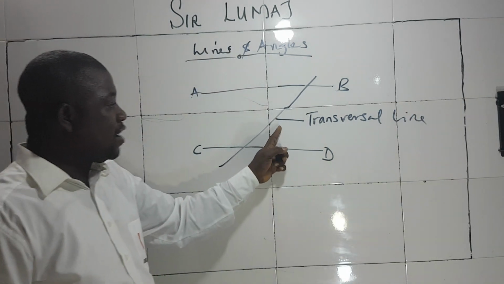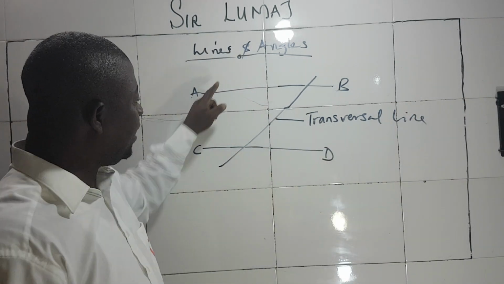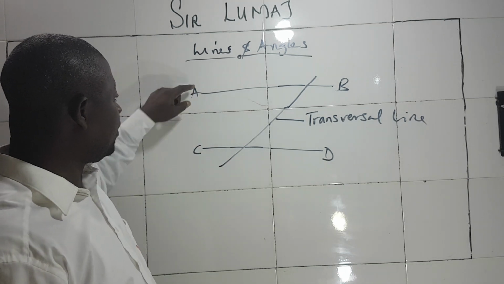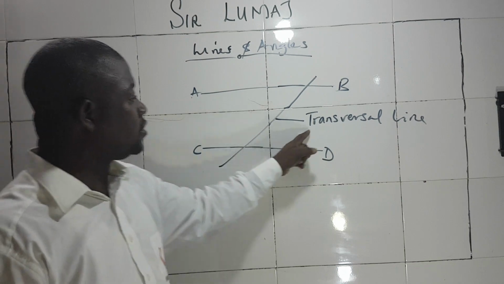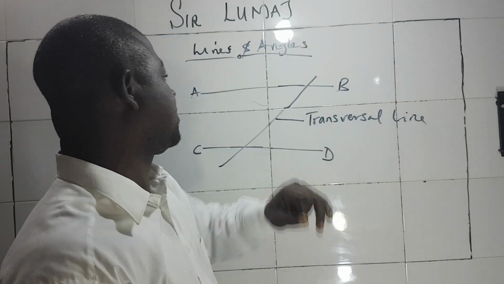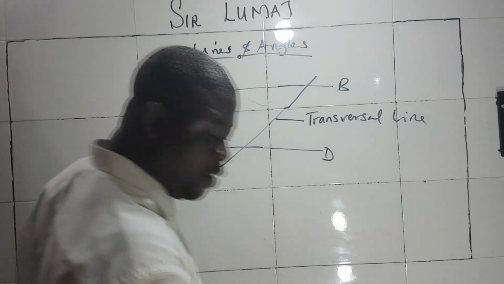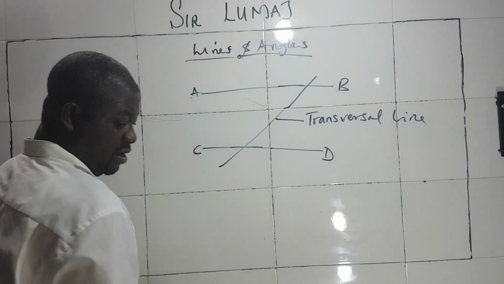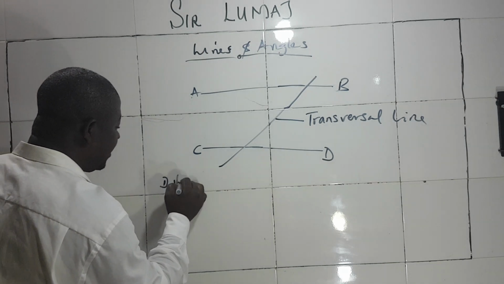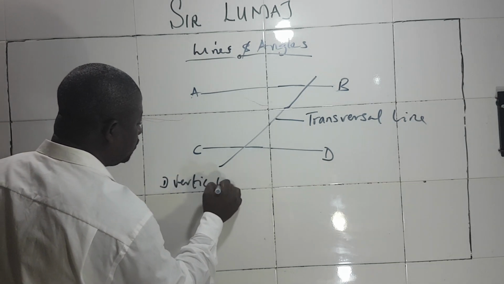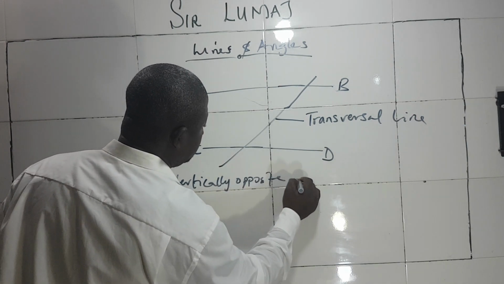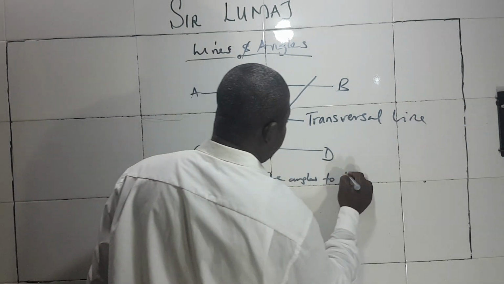This line that runs through two parallel lines, these two lines are parallel. So the line that runs through two parallel lines is called what? Transversal line. And transversal line causes three things to happen. Number one, it makes vertically opposite angles to be equal.